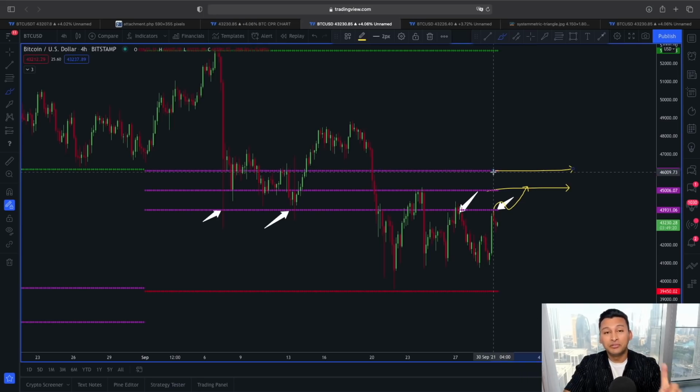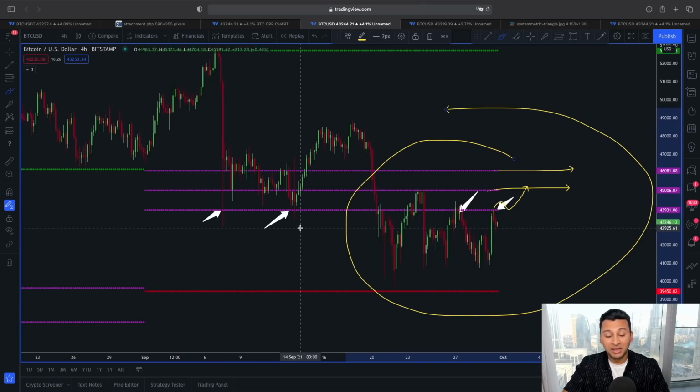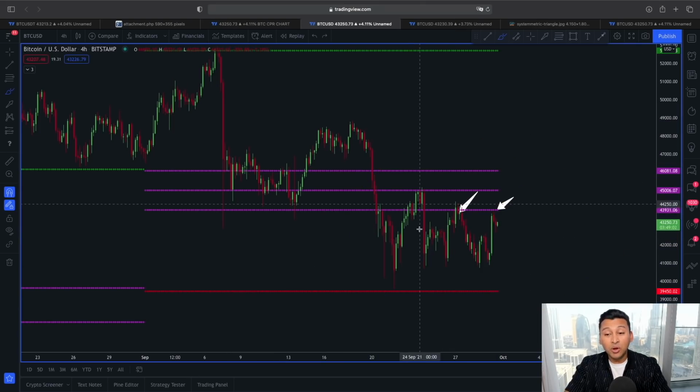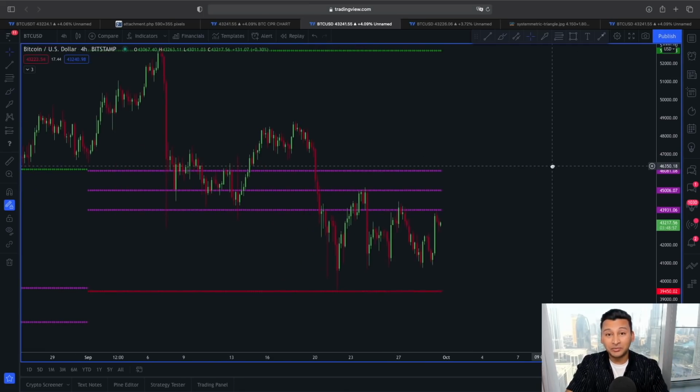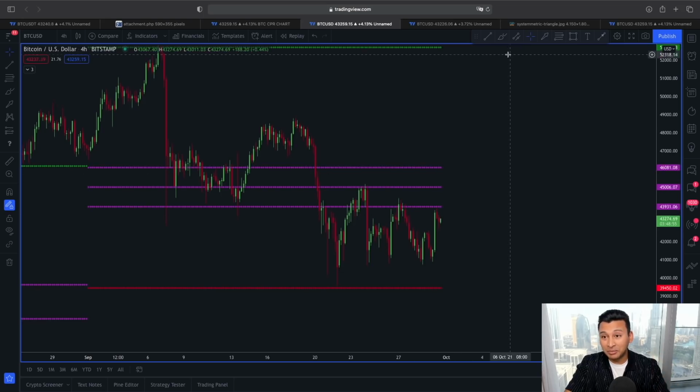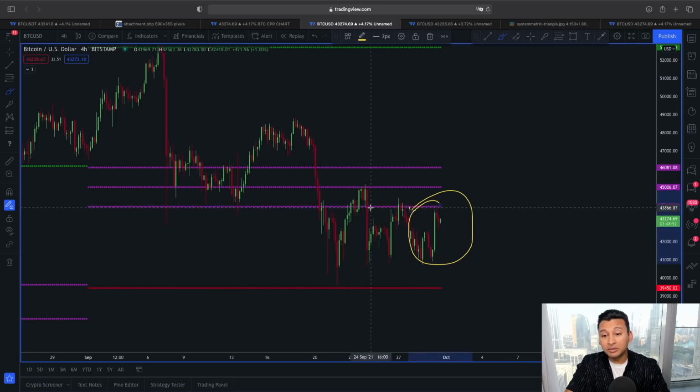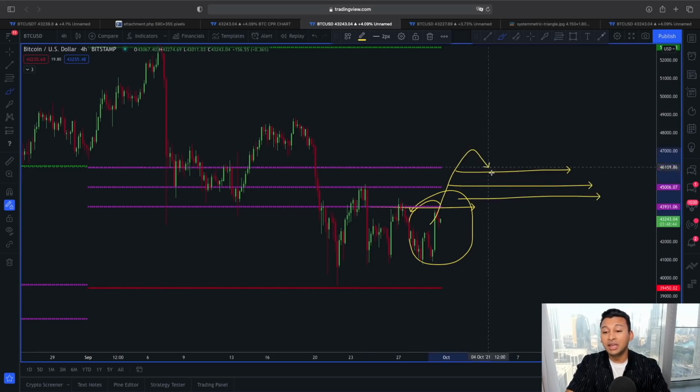So for that to happen, first we have to break this important line of resistance that I just showed you here in a daily time frame and also now in a 4-hour time frame, guys. And one thing we should also not forget, guys, tomorrow is a new month. What does this mean? We are going to see a new CPR being placed for the October month. So if the price of Bitcoin remains below this bottom CPR line today and closes the month, then that will also indicate the next month's CPR is going to be lying something like parallel, which is also not a clear bullish scenario for Bitcoin. So let's see where the daily candle is going to close today until the day's end.